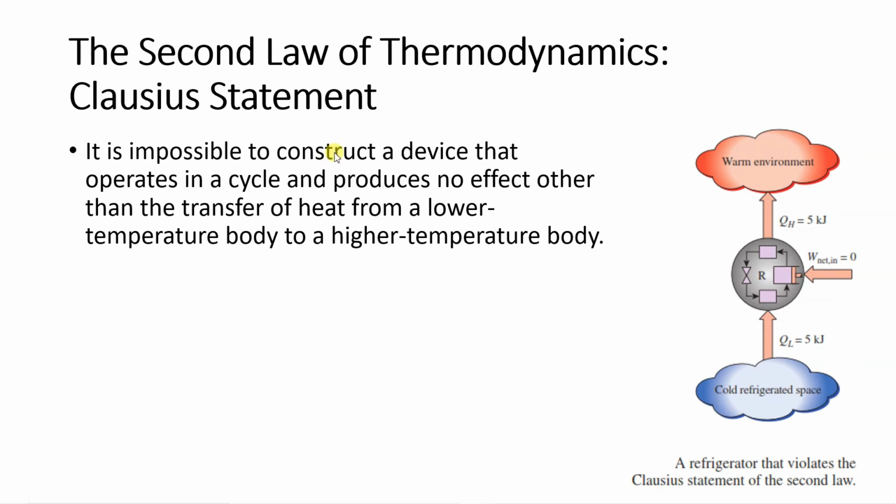Okay, the Clausius statement: it is impossible to construct a device that operates in a cycle, here I have shown a cycle, and produces no effect other than transfer of heat from a low temperature to a high temperature body. Basically, the meaning of this is, here you can see the work supplied to the refrigerator is zero. In this way, you cannot transfer heat from low temperature to high temperature. Why? Because in order to transfer heat from low temperature to high temperature, we need to supply work.